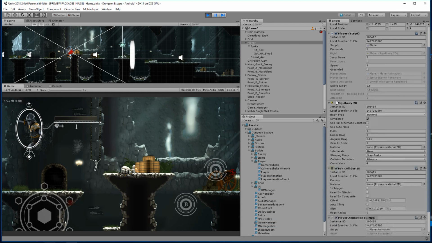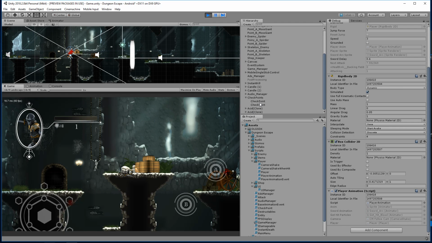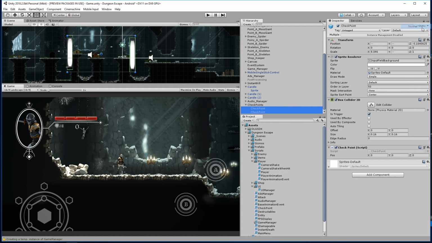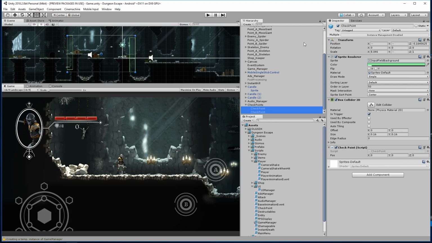All right, let's save this. I want to make it so we can actually see through these checkpoint areas. Let's select our checkpoints. Here is our checkpoint, and it's going to have debug mode. Here is our color. I want to set this alpha down so we can kind of see it, and we're just going to make it like a tinted color, maybe a green. There we go. I think that's good, just so we know it's there. All right, let's go ahead and run this and test it out.